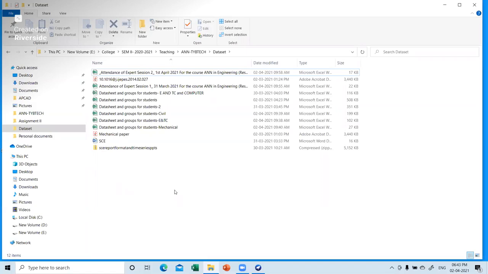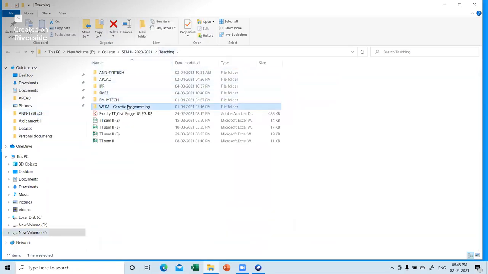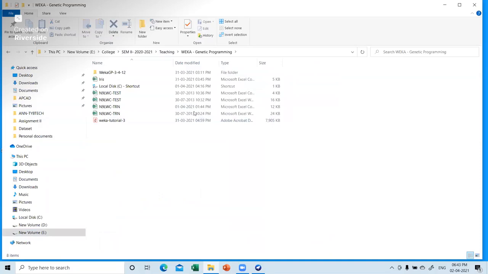In a similar fashion you can do this for your own data. Okay, so let me show you that data first. Okay, now just check out here.